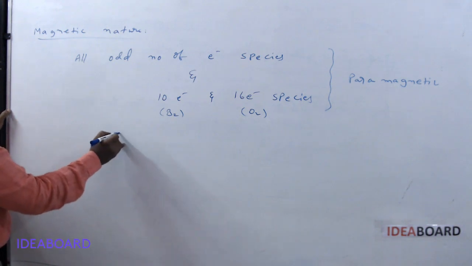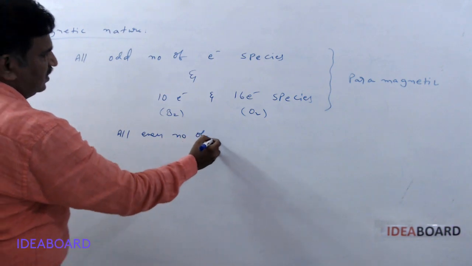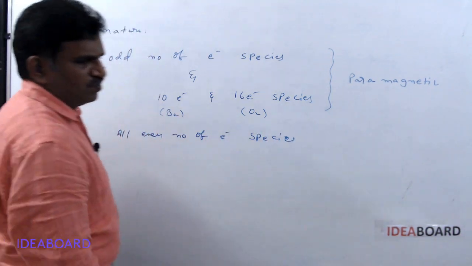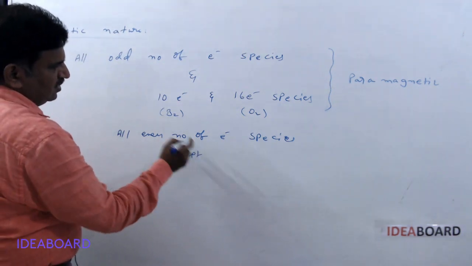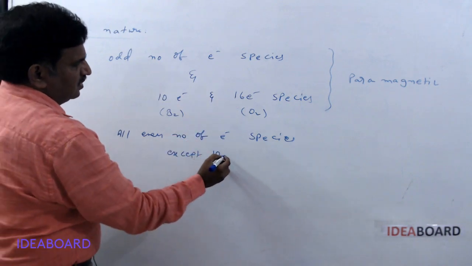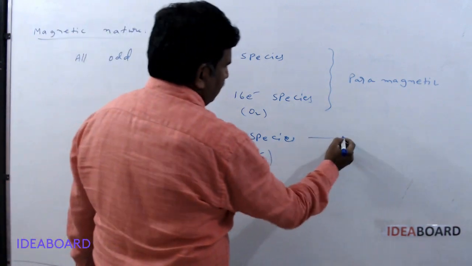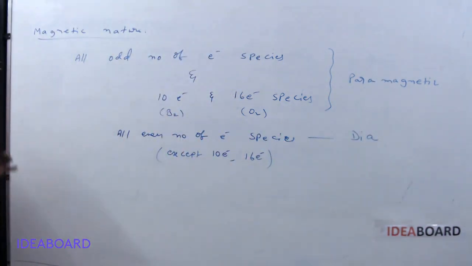And next, all even number of electron species, species meaning here ions or molecules, except 10 electron and 16 electron species, are diamagnetic. So that is for paramagnetic nature and diamagnetic nature. Simply go through the number of electrons, you can get it.